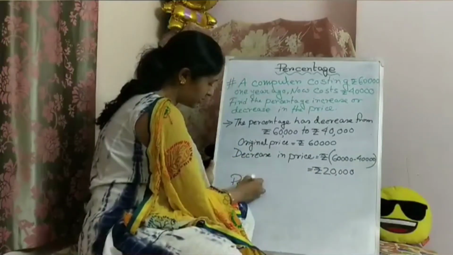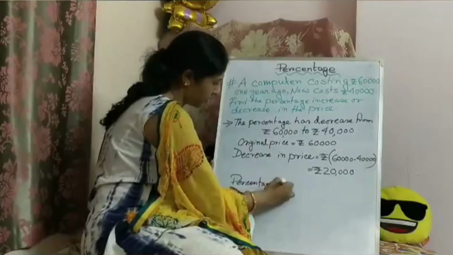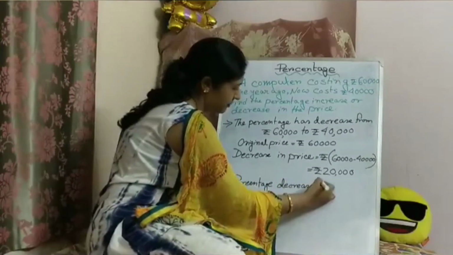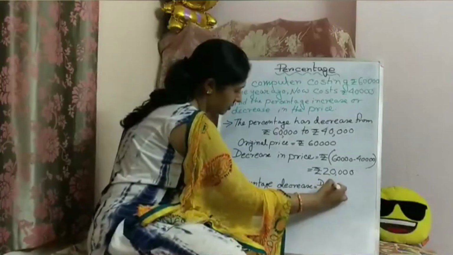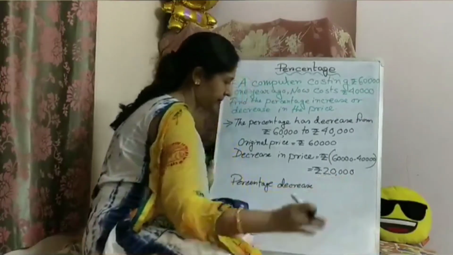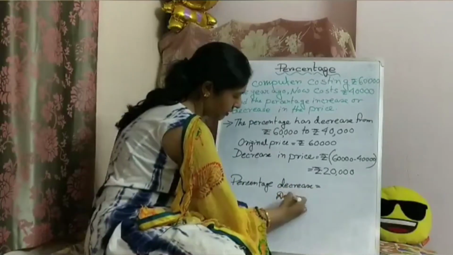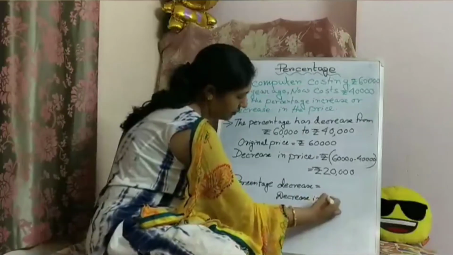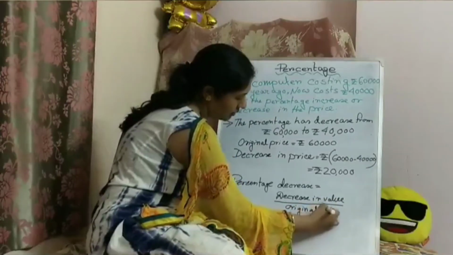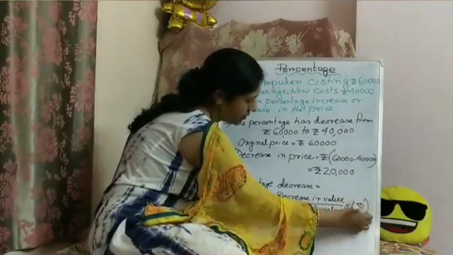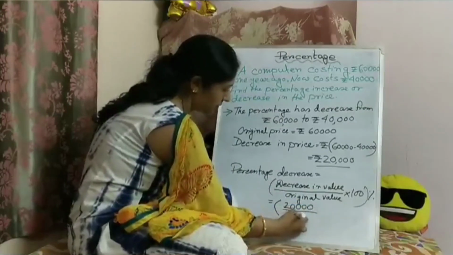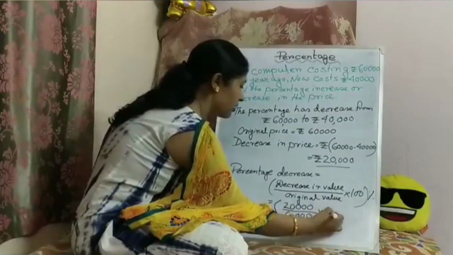So percentage decrease equals decrease in value by original value into 100. 20,000 by 60,000 into 100.